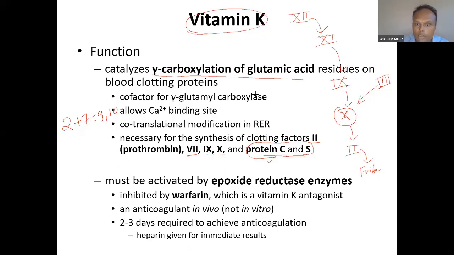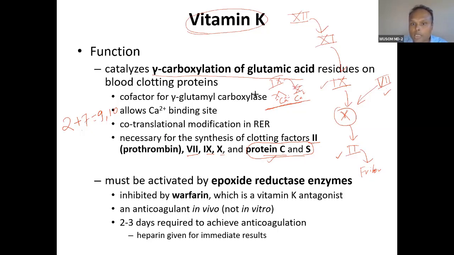Let's focus on this here. So you can see 2 is here, 7 is here, 9 and 10, all surrounded by each other. So what does this do? Actually, these clotting factors will interact with the membrane, and after interacting on the membrane, because of this calcium binding property, they come to each other. Because of calcium, this membrane binding property. So 10 and 9 come closer,